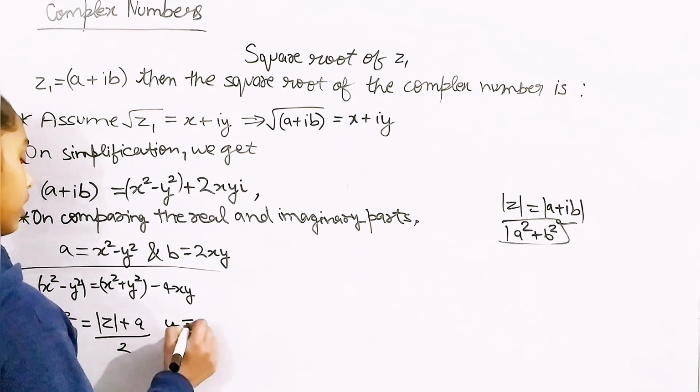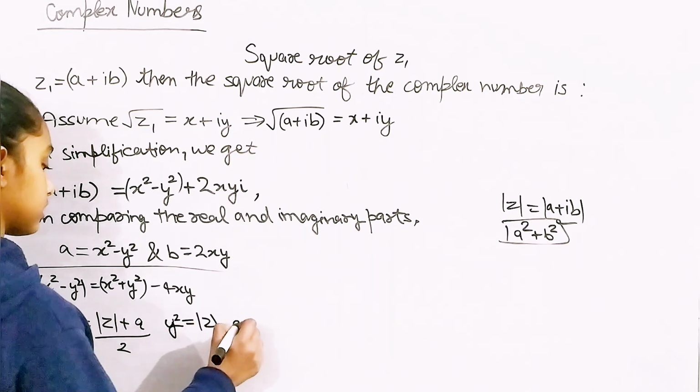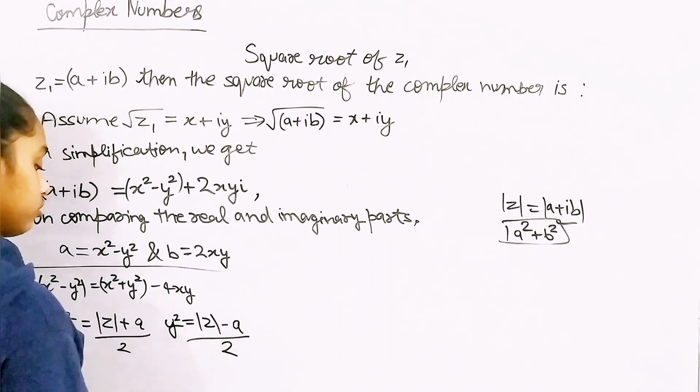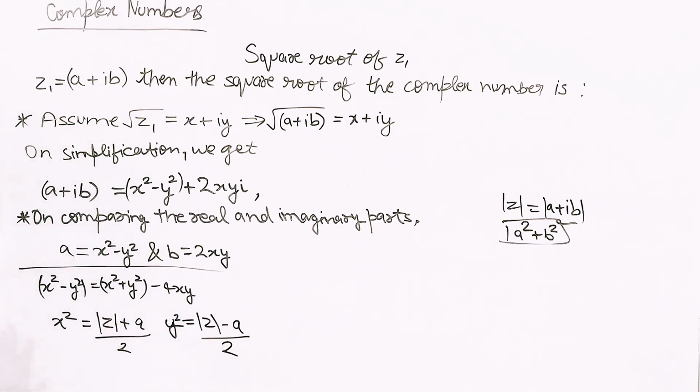And the y squared I got was mod z minus a by 2. Is this completely clear to you? If yes, then I'm going to continue.